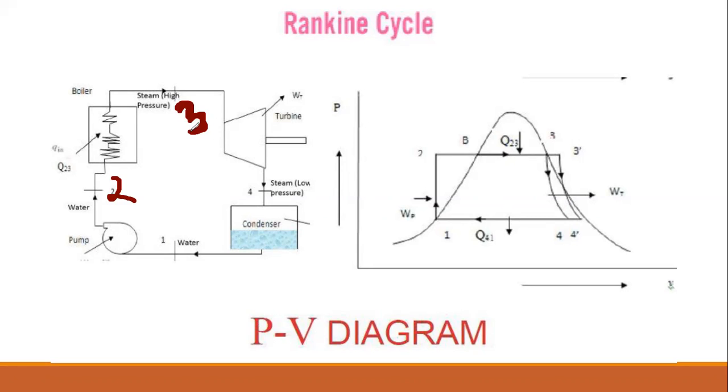But when the conversion of water to steam happens, the amount of volume increases. So that's why from 2 to 3, you see that this diagram looks like that. There is no change of pressure. P2 and P3 are equal. You see that? So there is no change of pressure, but the volume increases because the water transferred to steam. After 3 to 4, inside the turbine, high pressure steam goes to the turbine and the pressure becomes less.